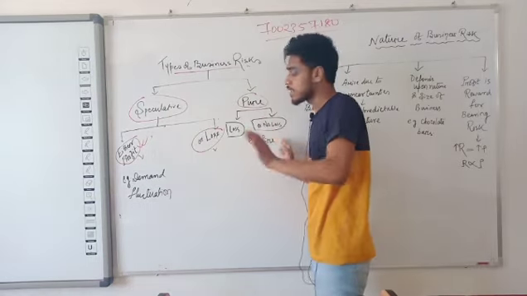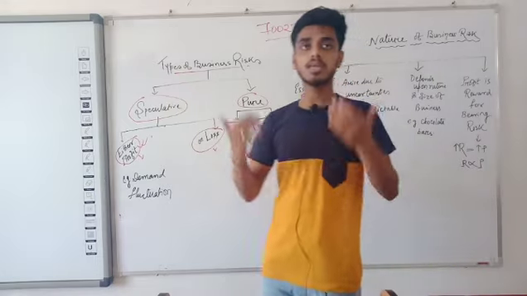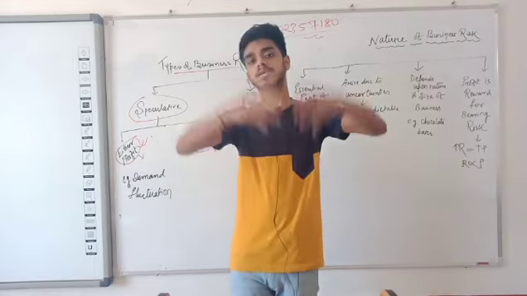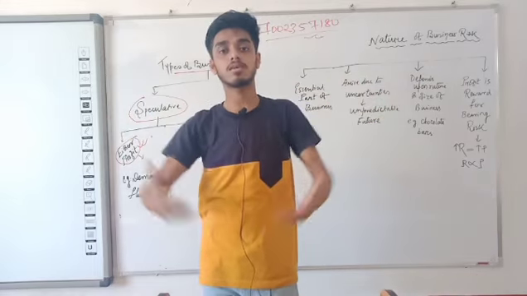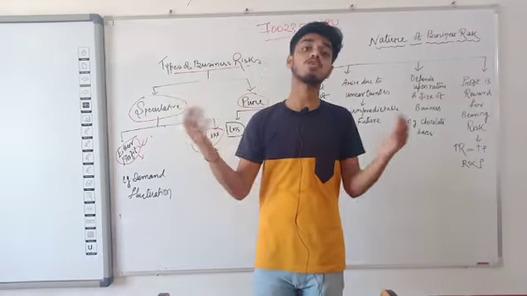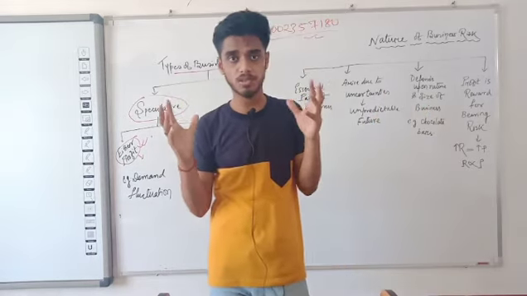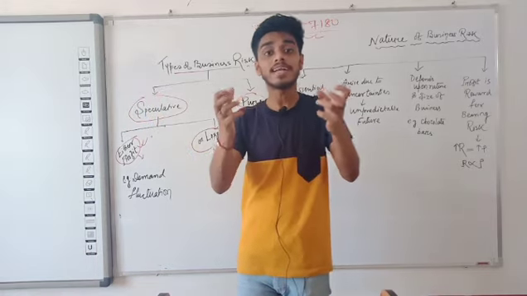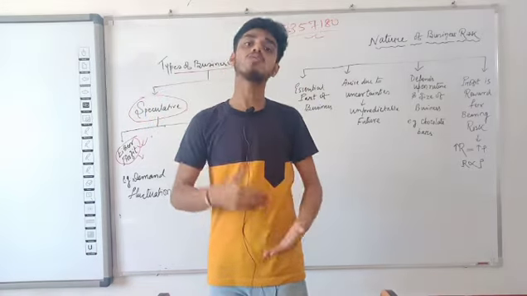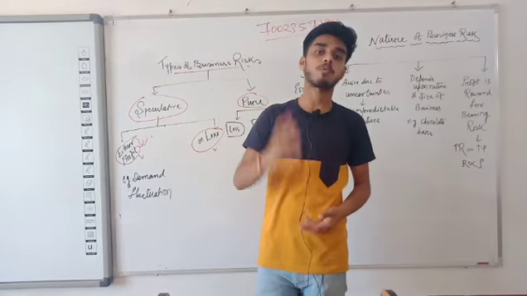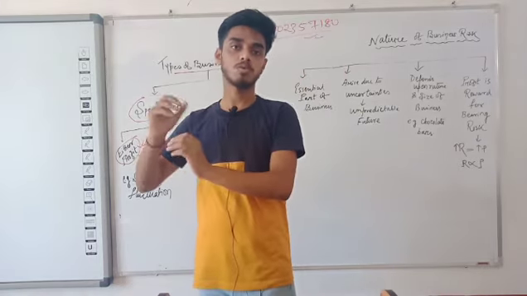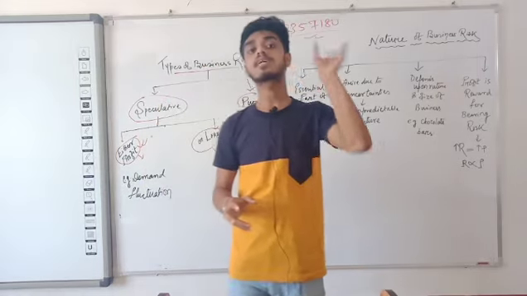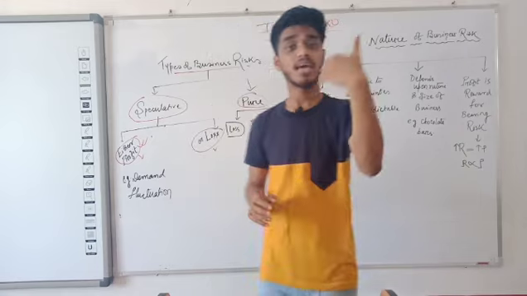loss. Clear? But the other situation is that the short circuit emerged suddenly and ignited the fire to a great extent, and your business is totally collapsed. Clear? Due to the fire, and when the fire brigade came, they were unable to control the fire, and your business property got damaged to a great extent due to fire. So what happened? This is a kind of loss that happened to you.